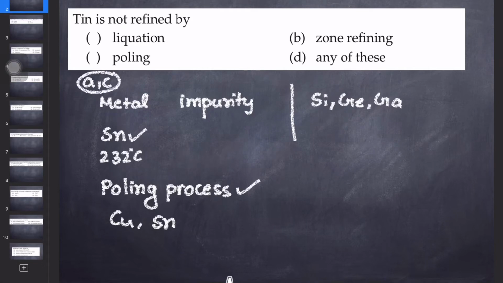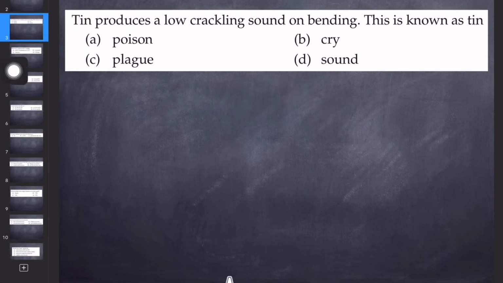Let's see the next one. Tin produces a low cracking sound on bending. This is known as. So when we deform the tin, a cracking sound will come, that is widely known as tin cry, that you must remember. So the correct answer is B for that. It's the tin cry. Let's see the next question.